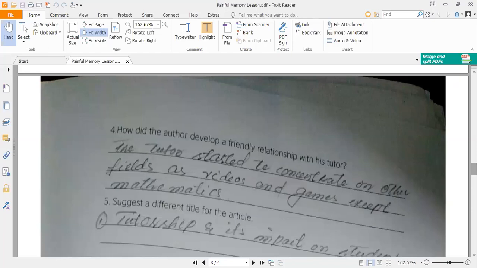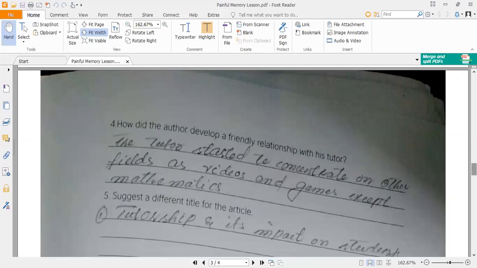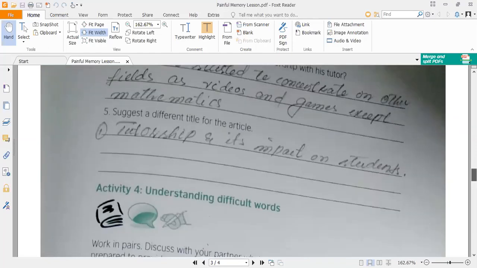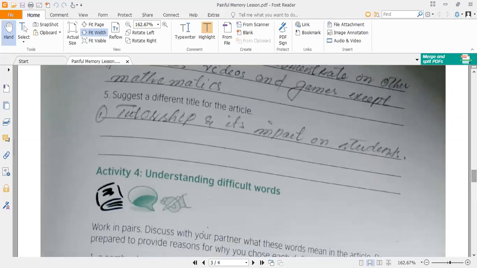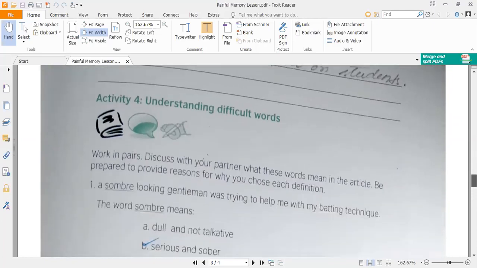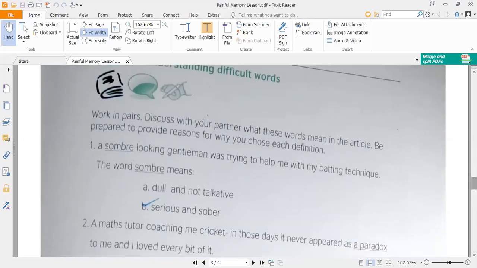The fourth one is how did the author develop a friendly relationship with his tutor. Number five is suggest a different title for the article. So these are the five questions. You have to provide the answers to these five questions. After that, we are giving the word meanings, we are giving the options, we are giving the words here along with the sentences. We have to write down the meaning of these words according to the context and the background of the sentences.